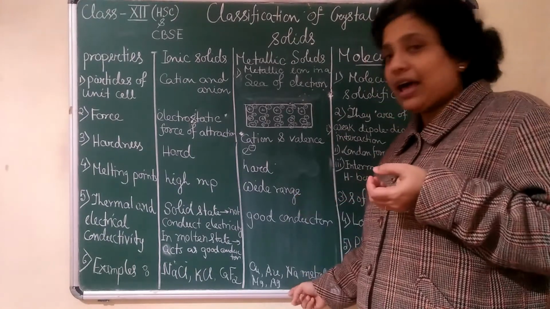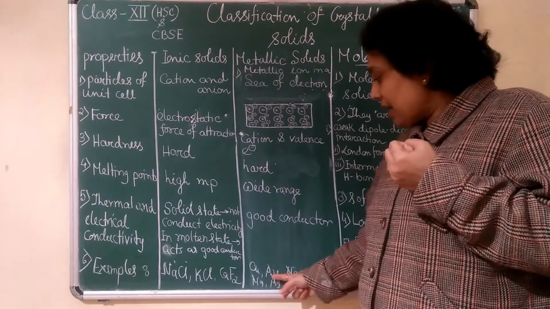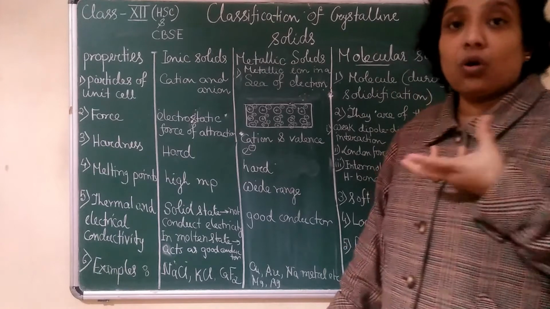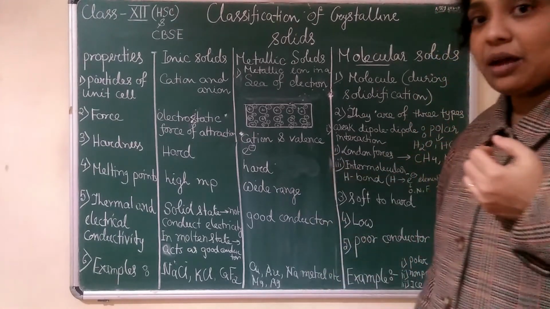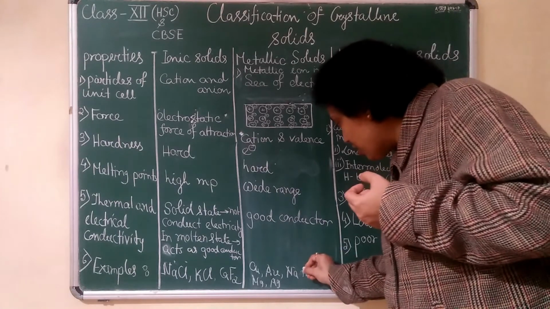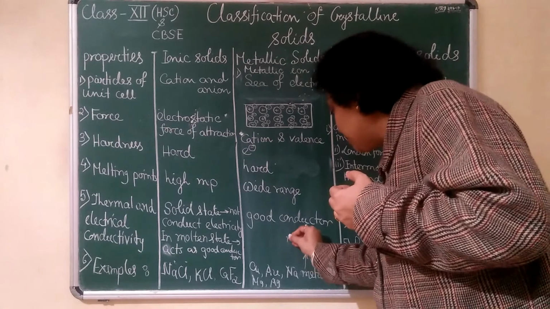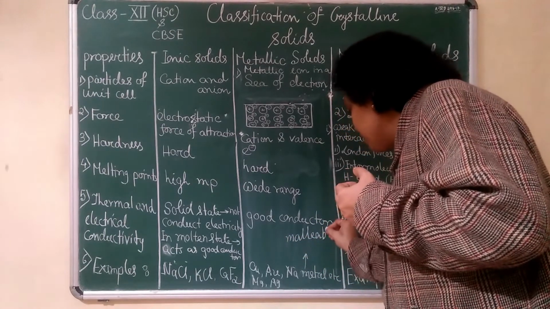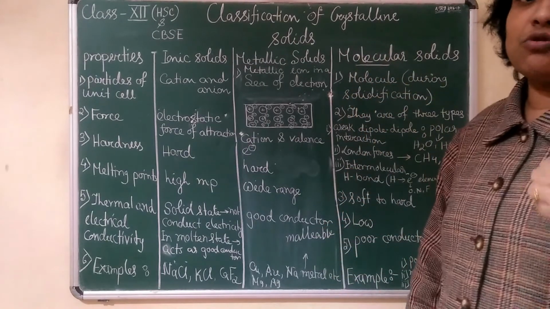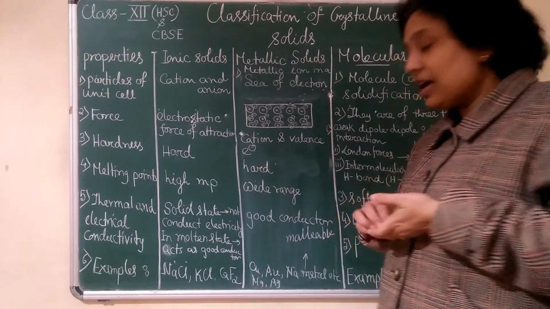Examples I have taken are copper metal, silver, gold. Other properties I will jot down here: these metals are malleable. Malleable means they can be beaten into sheets.